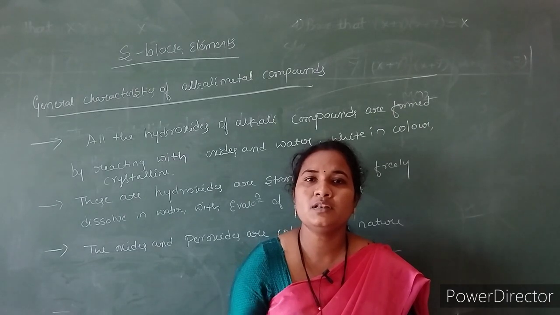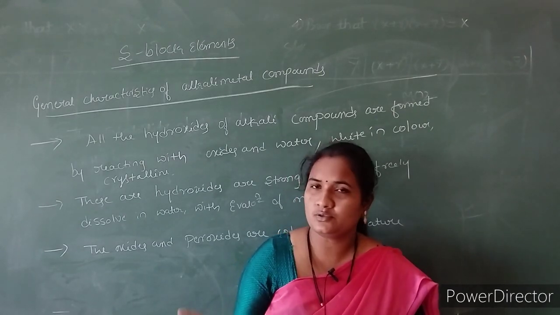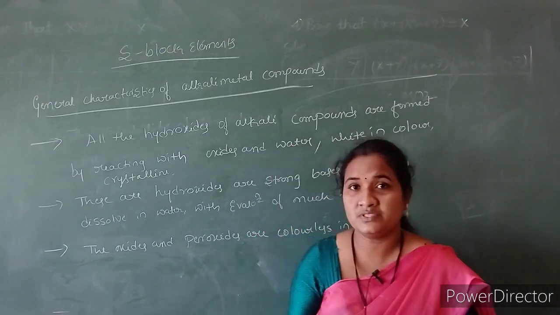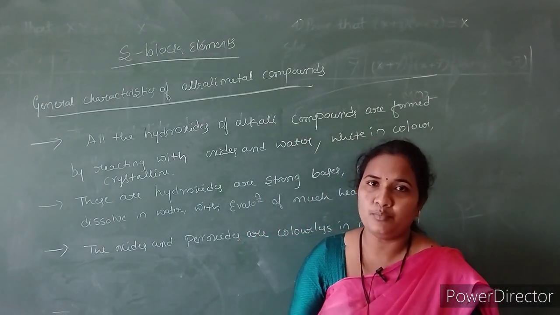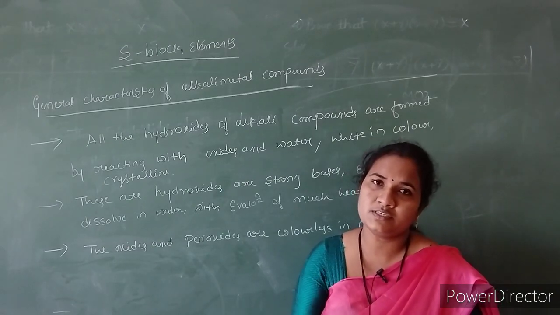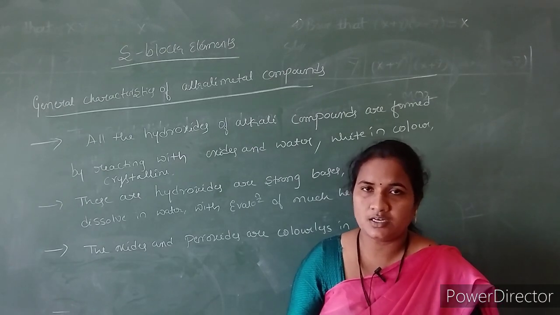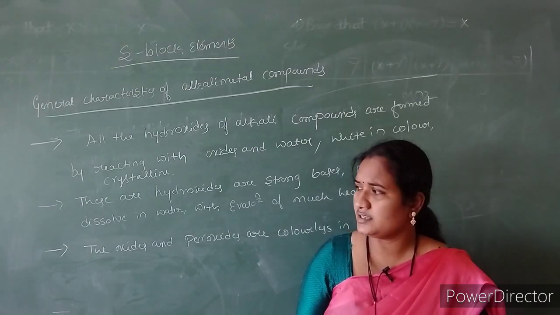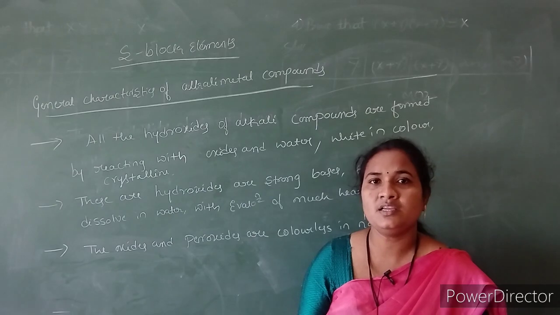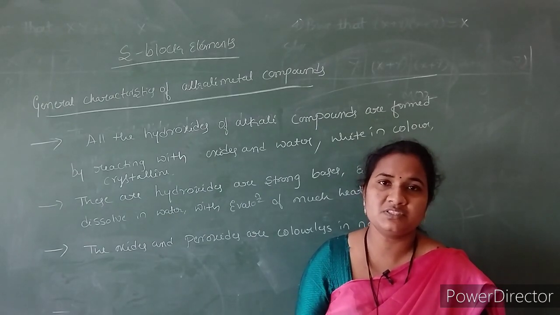As a result, we will get yellow or orange color crystals. So we can easily differentiate physically by seeing the compounds only. By observing the color of the compound, we can say it is a superoxide because it has yellow or orange color.